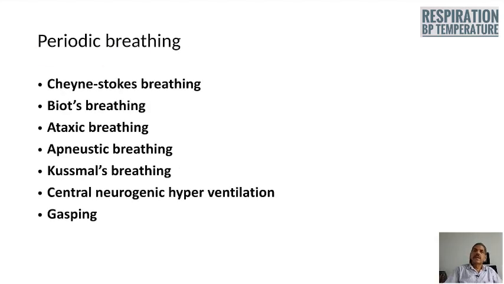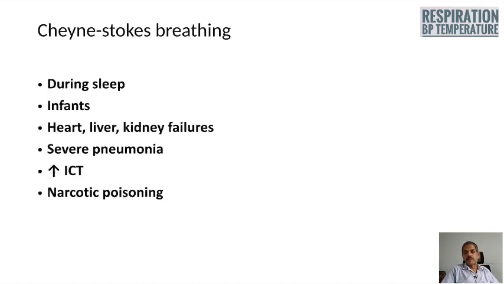Next, when the respiration is irregular, you have to see whether there is any pattern for that irregular respiration, and that is known as periodic breathing. Important periodic breathing patterns are Cheyne-Stokes respiration, Biot's breathing, ataxic breathing, apneustic breathing, Kussmaul's breathing, central neurogenic hyperventilation, and gasping.